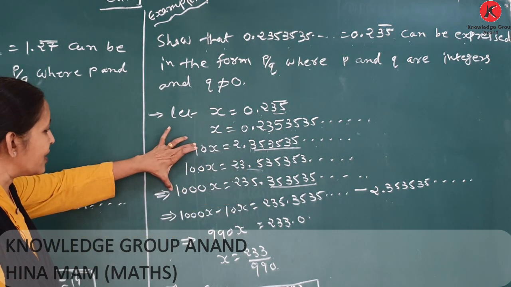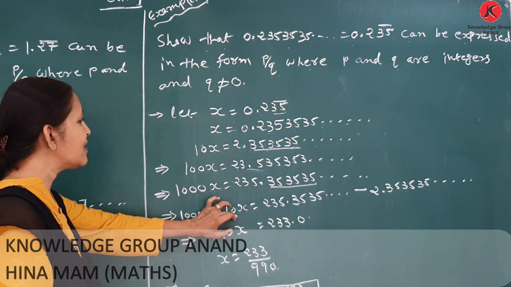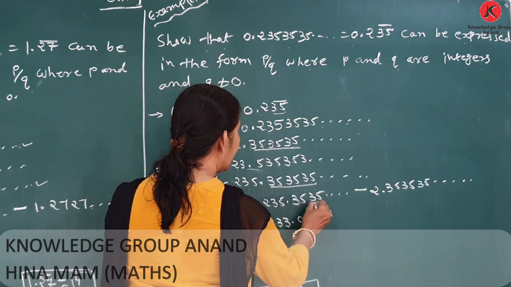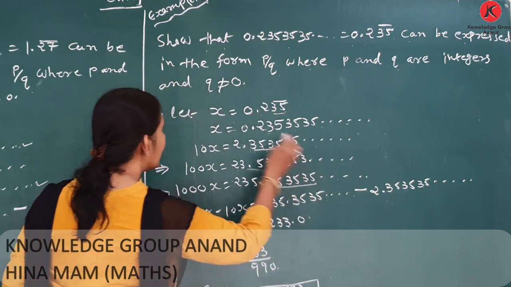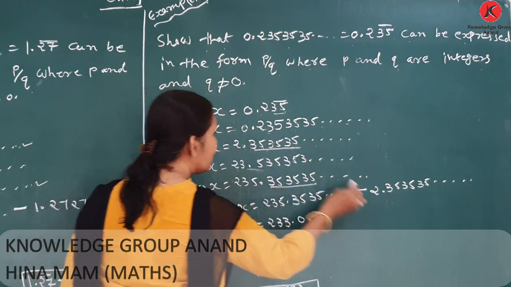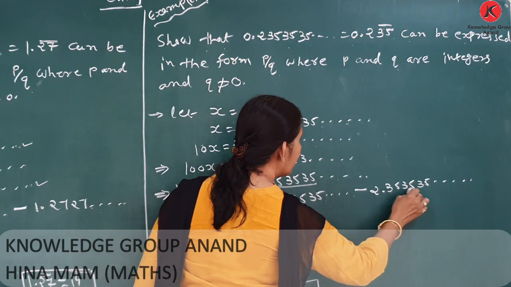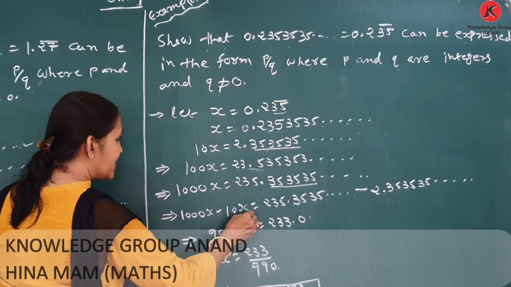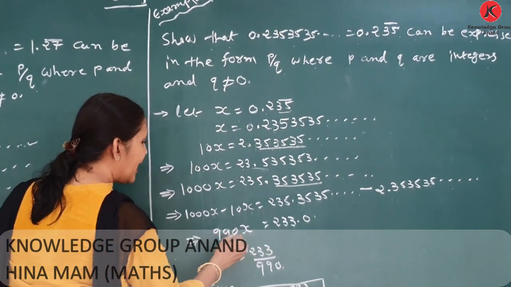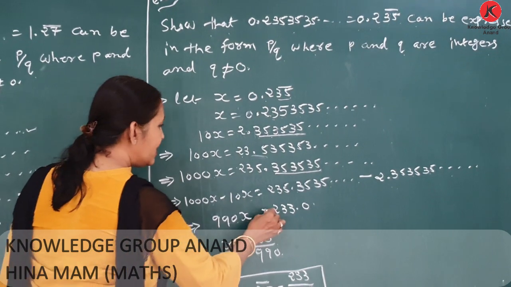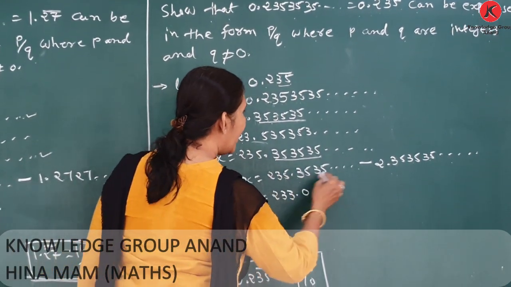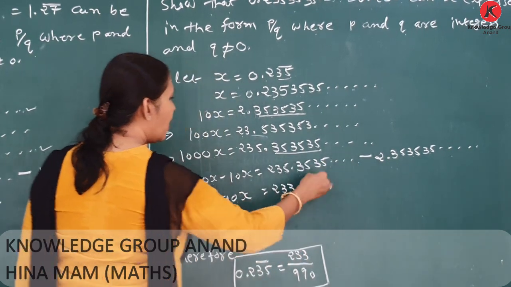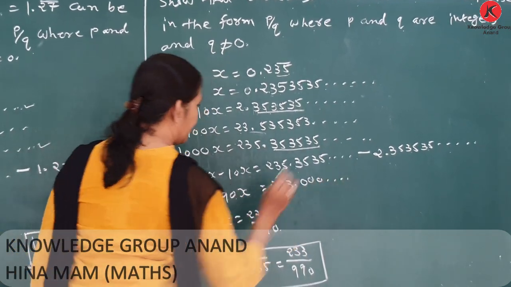Therefore, we subtract: 1000x minus 10x is equal to 235.3535 minus 10x, where the value of 10x is 2.353535. 1000x minus 10x is equal to 990x, which is equal to 235 minus 2, that is 233, and all the decimal values are zeros.